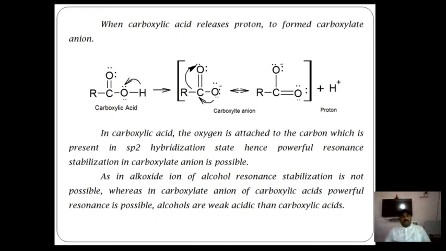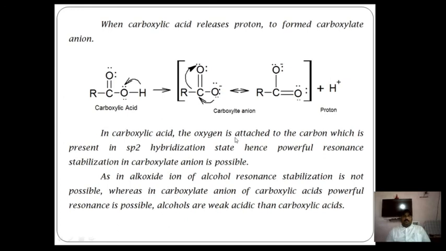Hence there is powerful resonance stabilization in that carboxylate anion, as explained in the previous part. Due to the sp2 nature of this carbon atom and equal distribution of the negative charge on both oxygen atoms, the resonance stabilization of this anion increases.